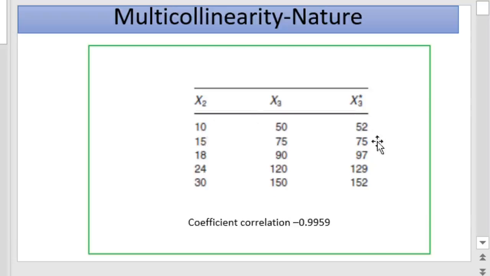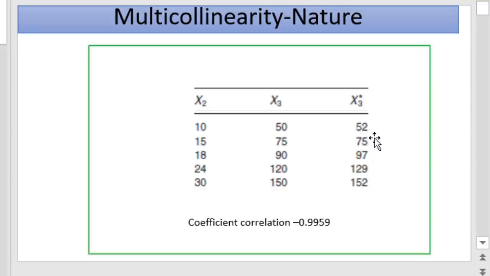And this multicollinearity can be explained as follows. Here we have three variables. The first listed variable, x2, is given as 10, 15, 18, 24 and 30. Here x3 is defined as 50, 75, 90, 120 and 150. This means that x3 is 5 times x2: 5 into 10 equals 50, 5 into 15 equals 75. That is, x3 equals 5x2, so there exists a linear relationship.